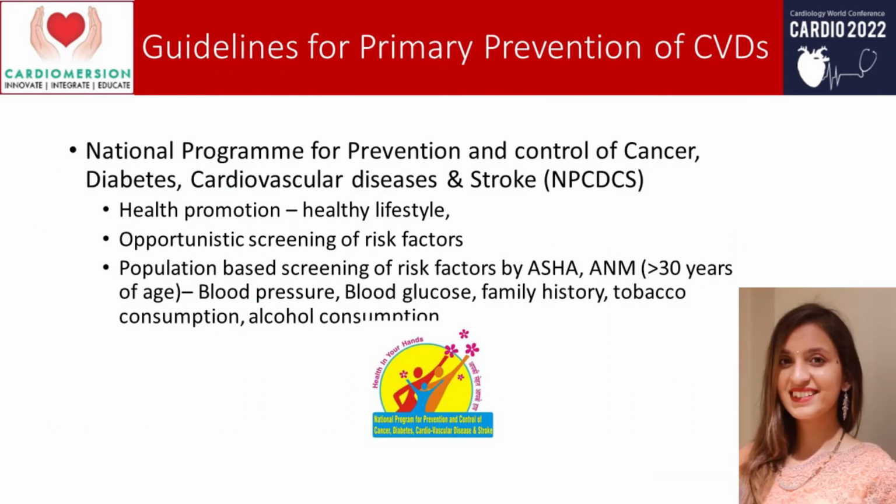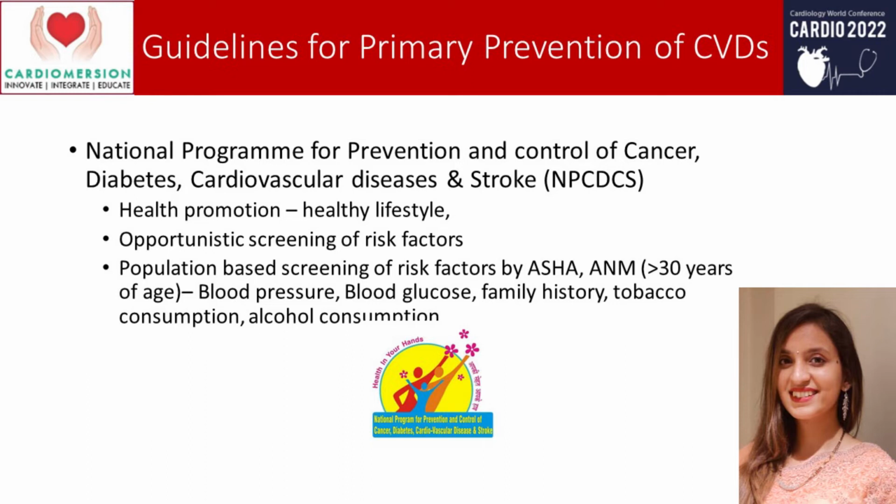Then coming to our national guidelines, we have a national program for prevention and control of cancer, diabetes, cardiovascular diseases and stroke. Under this program for primary prevention of CVDs, there is scope for health promotion to promote healthy lifestyle, then opportunistic screening of risk factors. All the patients coming to the OPDs should be screened for presence of risk factors. Then camps should be held in high-risk groups, and periodic camps should be held to screen for the presence of these risk factors.